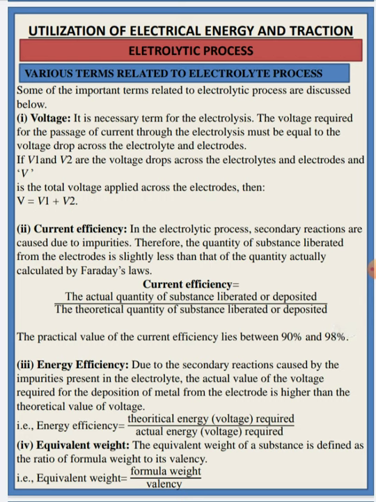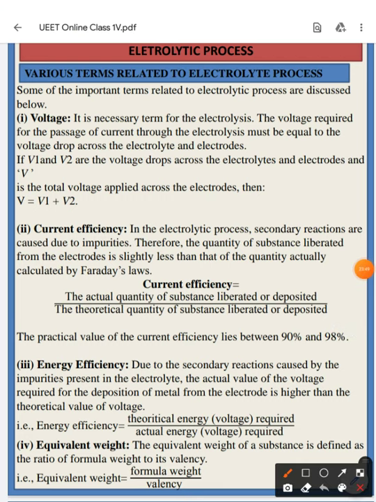In this slide we shall discuss the various terms related to the electrolytic process. Some of the important terms related to the electrolytic process are discussed below. These are voltage, current efficiency, energy efficiency, equivalent weight.